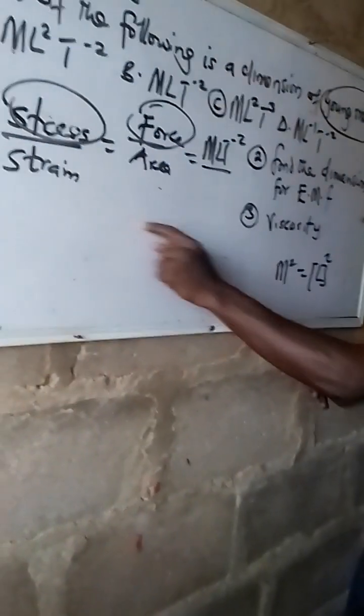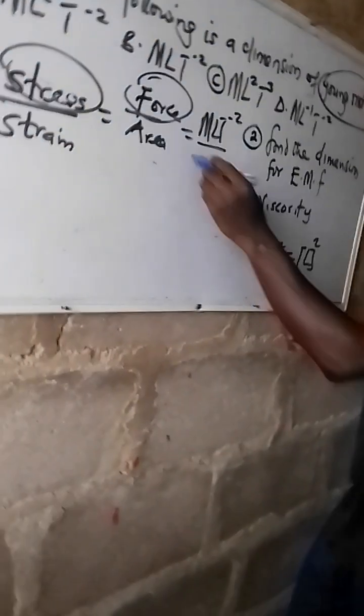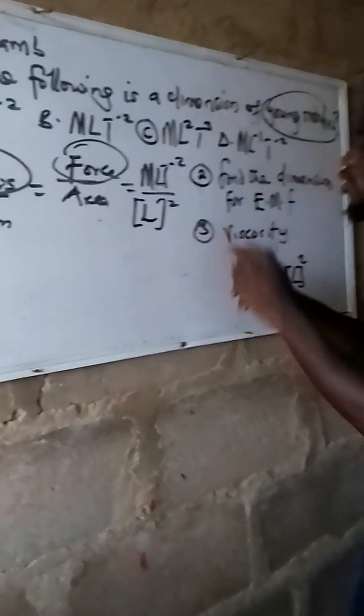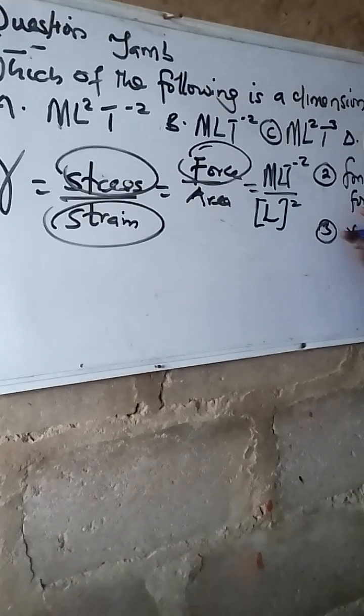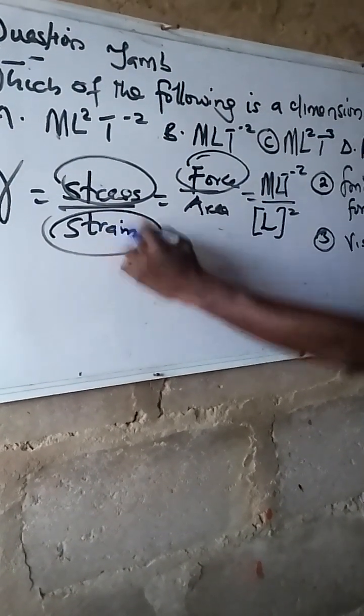So I'll be making use of L times N, which is L square as the dimension. So the dimension for this is L square. Now what follows? Try and match them together. We haven't touched this; we are still under stress. Try and match them together and come down here.